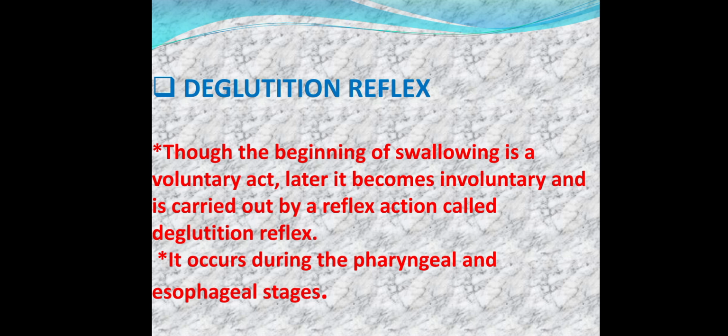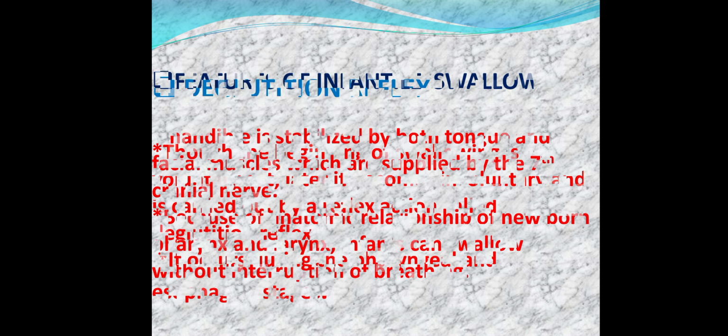Deglutition reflexes. Though the beginning of swallowing is a voluntary act, later it becomes involuntary and is carried out by the reflex action called the deglutition reflex. The bolus taken in the mouth going to the pharynx is voluntary, while the peristaltic movement carrying it to the stomach is involuntary, and it occurs during the pharyngeal and esophageal stages.